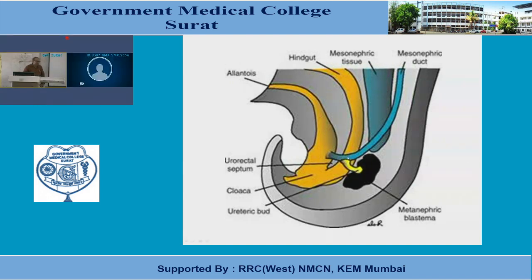Now one can notice that this ureteric bud initially goes dorsally, and later on passes headwards. The part of the mesonephric duct between the emergence of this ureteric bud and the entry into the urogenital sinus, this small part, is known as the common excretory duct. So the common excretory duct is a small part of the mesonephric duct between the origin of the ureteric bud and the urogenital sinus.